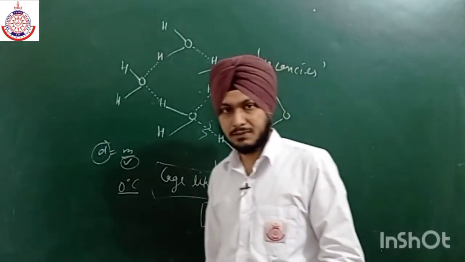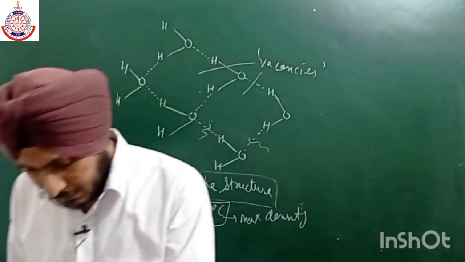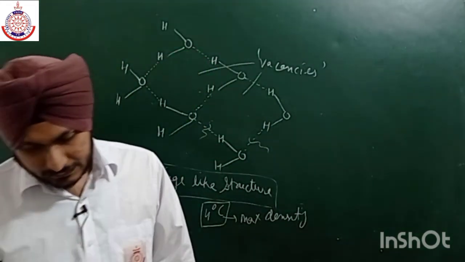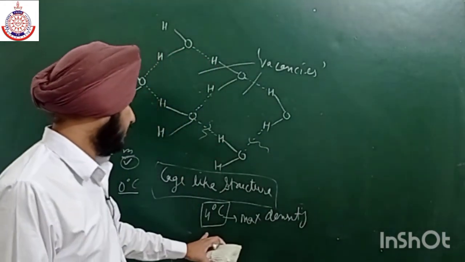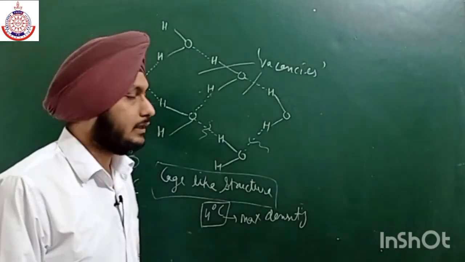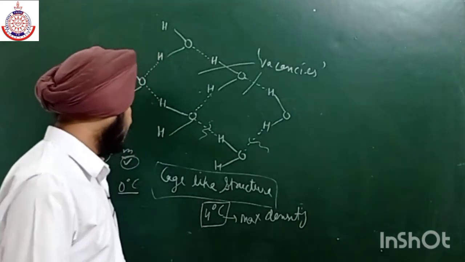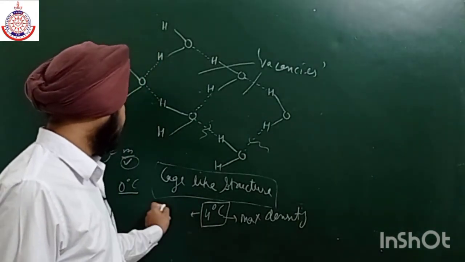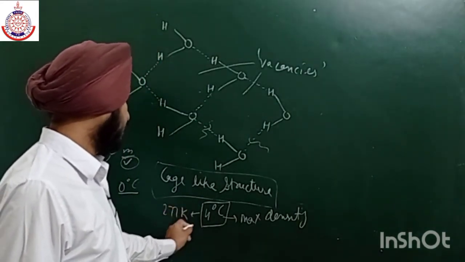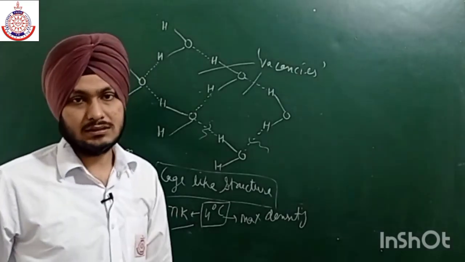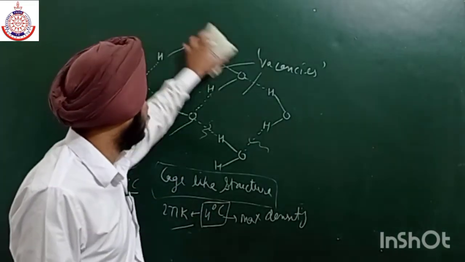So this is the whole concept of hydrogen bonding. 4 degrees Celsius is 277 Kelvin, so at 277 Kelvin water has the highest density. This is all about this property of hydrogen bonding.